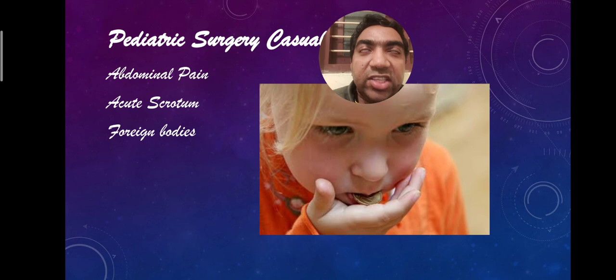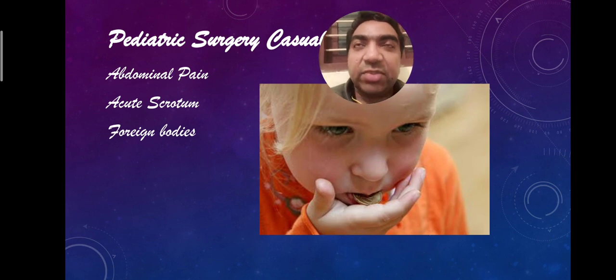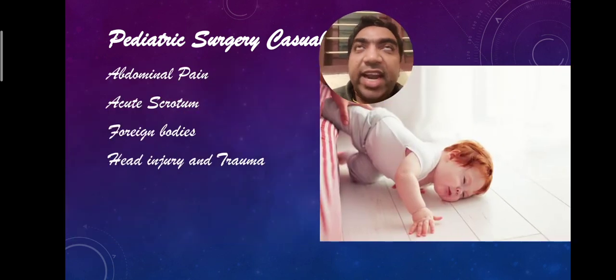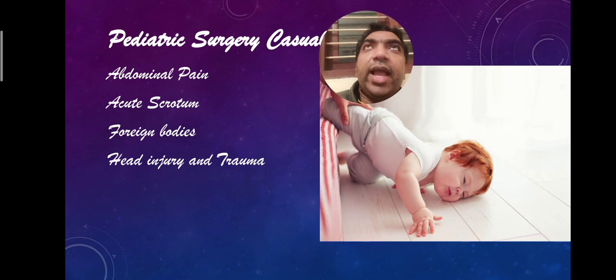We have to think about foreign body esophagus, coin, button battery, other foreign body aspiration, peanut, X-ray features of foreign body aspiration, bronchoscopy. Then head injury and trauma, you have to make sure whether it is a minor head injury or a severe head injury or the head injury is in between, and do accordingly and use the CT in a correct way or in a prudent manner.